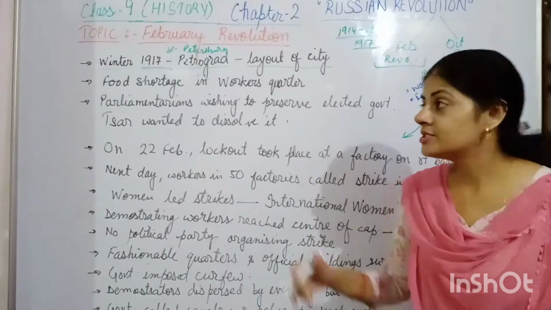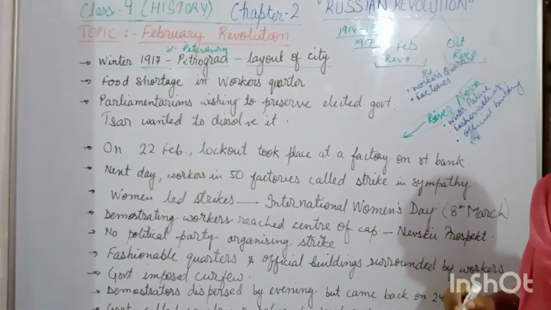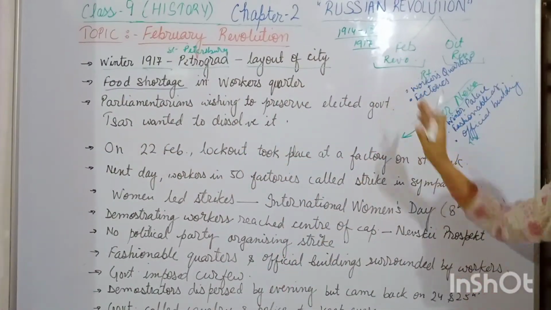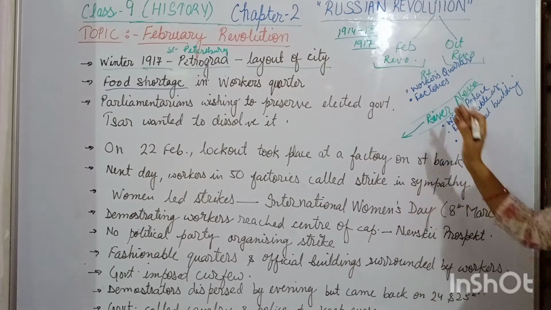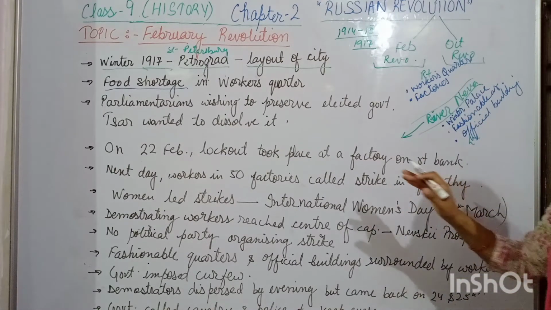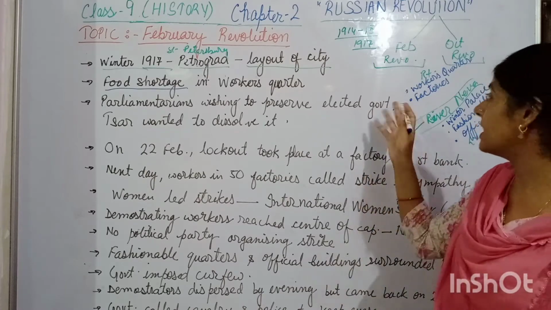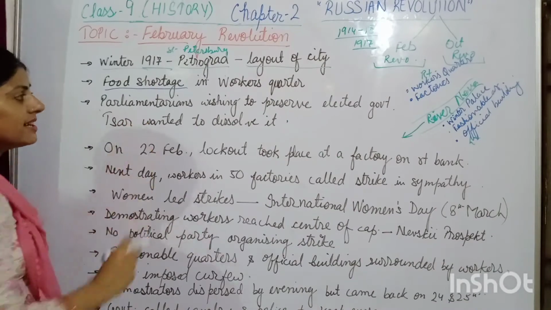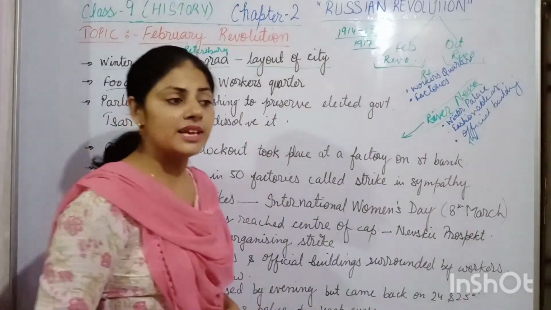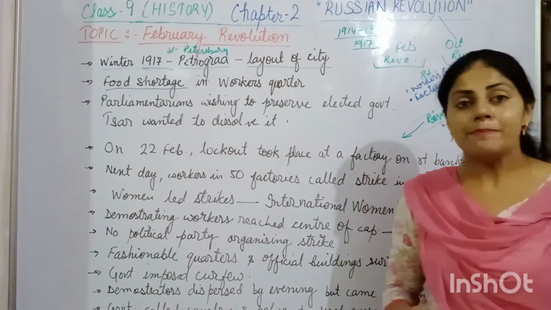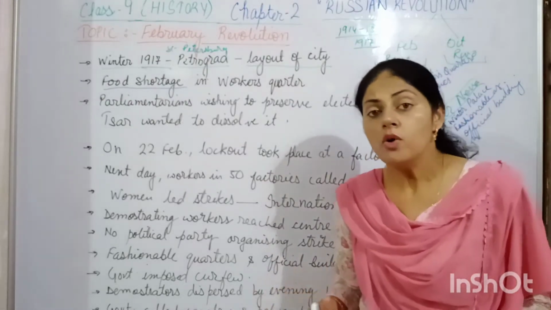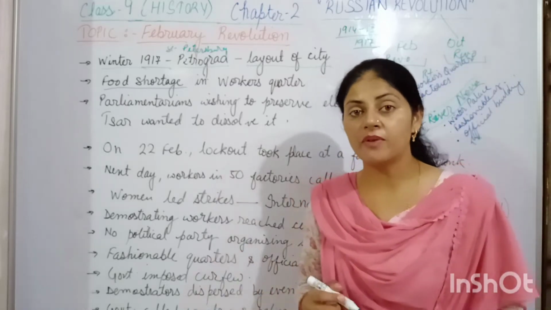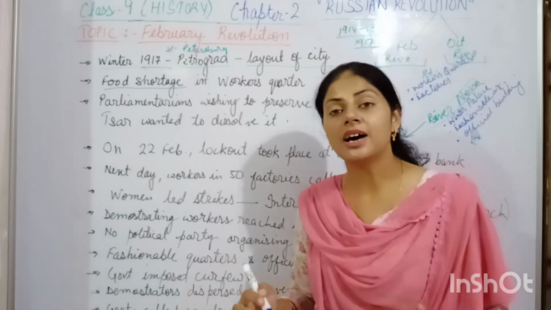Now what happened in the winter of 1917? There was a problem of food shortage on the left bank of the river, and while this problem was going on on the left bank of the city, parliamentarians wishing to preserve the elected government, means the people of Russia who were in favor of the parliamentary form of government, wanted to preserve the Duma.